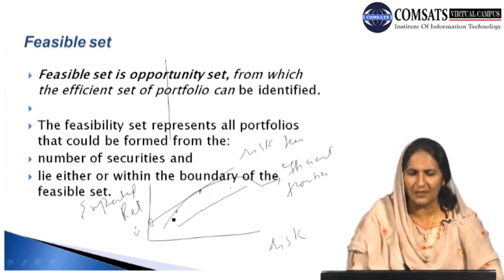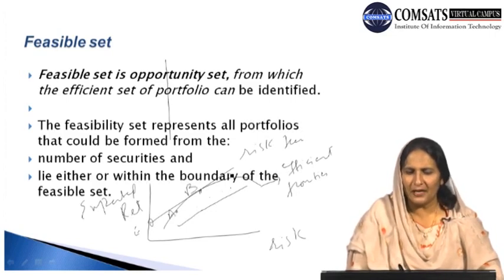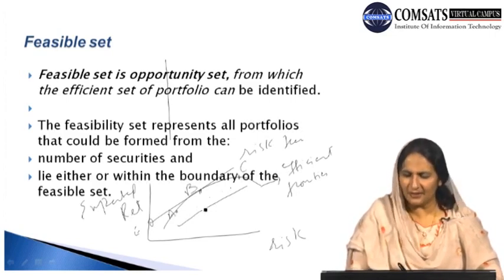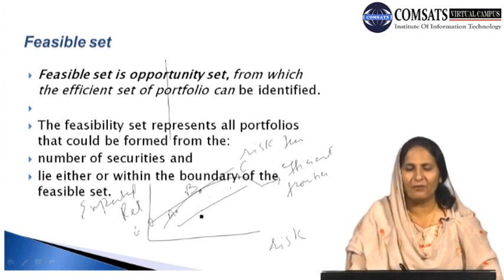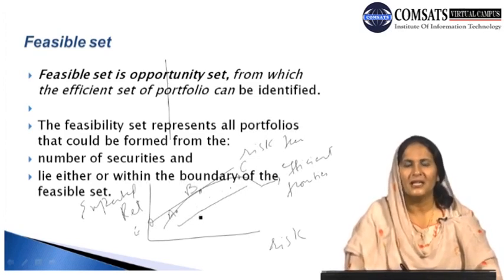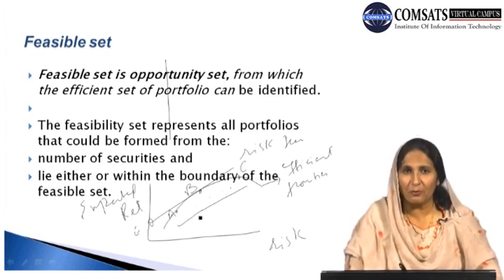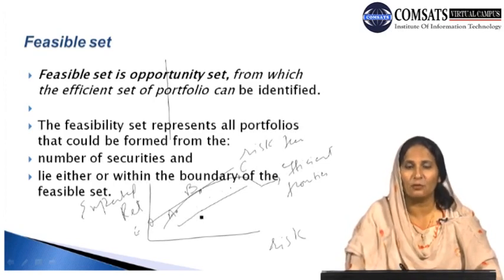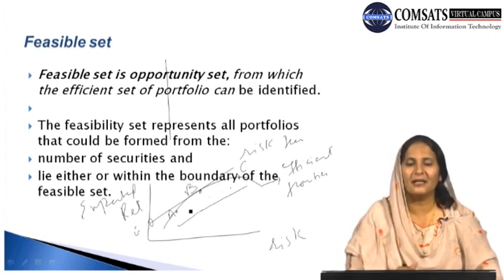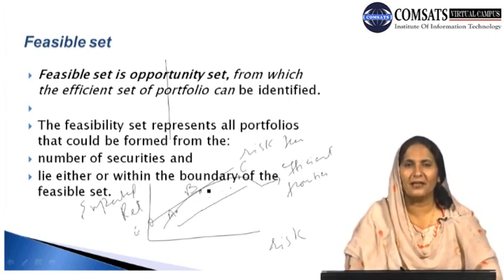For example, these choices can be indicated by A and B, and another choice is C, and we have different choices. But what type of choices are important for the individual investor, and which should be made, and which the individual investor should decide to keep in their portfolio? They are A, B, C, which are on the edge of the efficient frontier or efficient curve, on the boundary of the efficient curve. Under the efficient curve, the different combinations are not much more efficient, and they should be avoided.